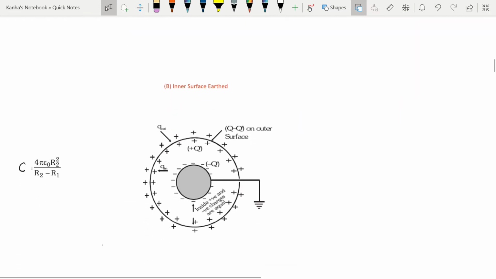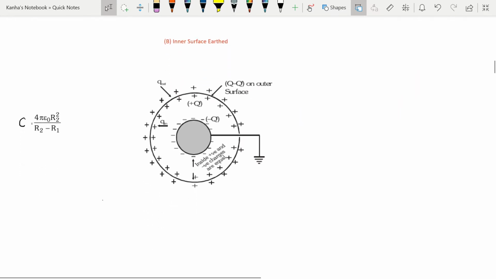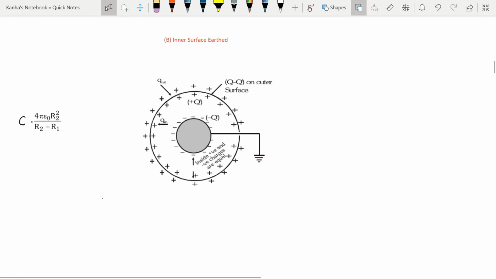The next case is that of the inner surface being earthed. Here the system is equivalent to a spherical capacitor of inner and outer radii R1 and R2, and the spherical conductor of radius R2 in parallel. Whenever you're given a question in which the inner surface is earthed, it can be assumed to be a combination of two systems.